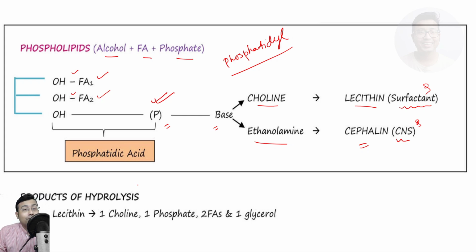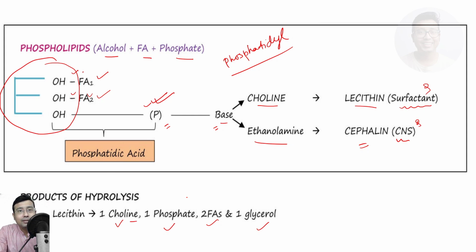Next, we need to know what happens when these types of compounds are hydrolyzed, when they are broken down. So if we break down lecithin, we get 1 choline, 1 phosphate, 2 fatty acids and 1 glycerol. Because these are the ones that are attached: glycerol, fatty acids, a phosphate group, and a base. In case of lecithin, the base is choline. So basically we will get all of them when they are broken down.